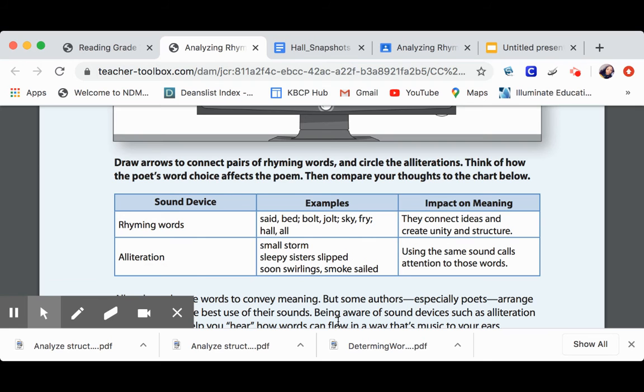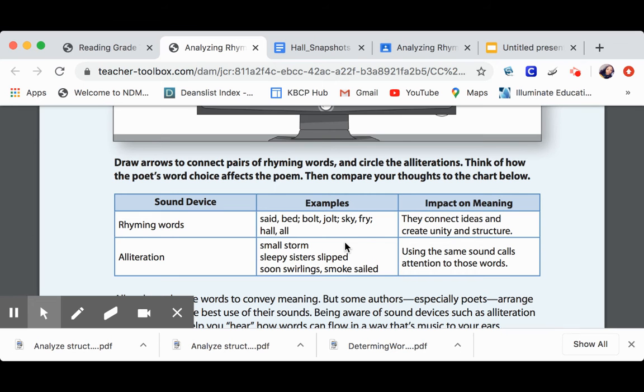All right, so we were looking for rhyming and alliteration. Let's go ahead and look at this chart down here. This chart is helping us to organize ideas and how the rhyming words and alliteration affect the poem's meaning. The first sound device is rhyming words. The examples: said, bed, bolt, jolt, sky, fry, hall, all. The impact of this is they connected ideas and created unity in the structure, right?